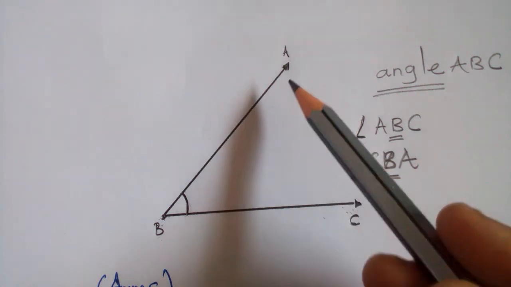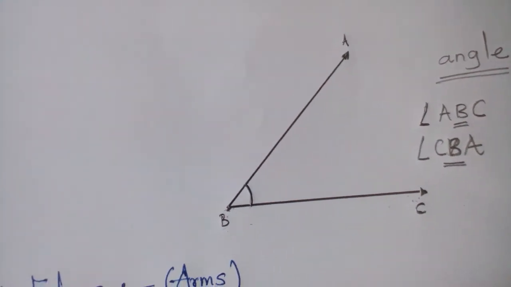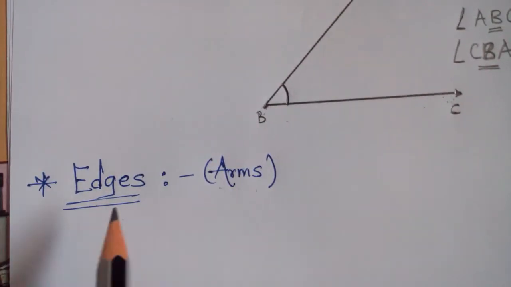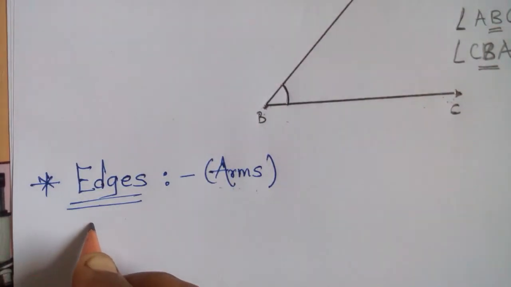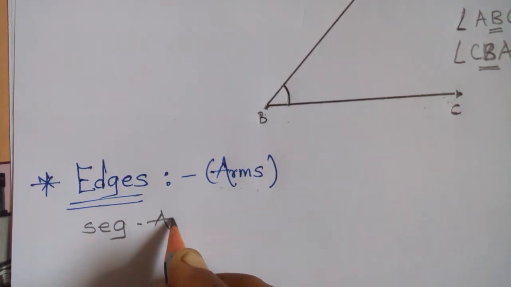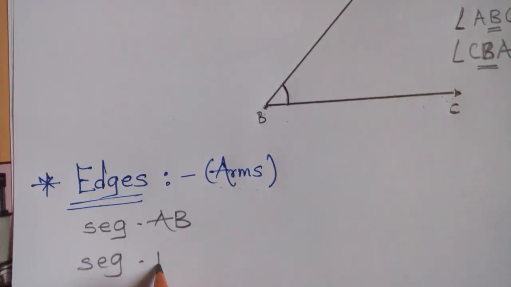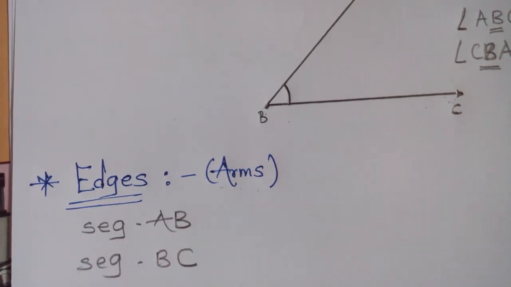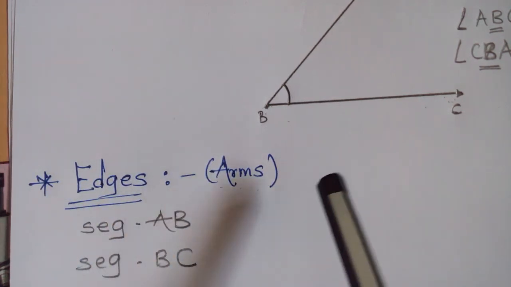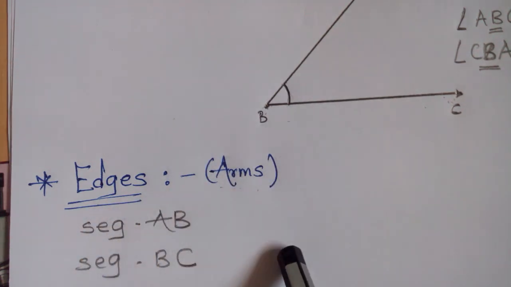Two sides are there: side AB and side BC. Here we can write segment AB and segment BC. This is said to be the edges or arms of the angle.